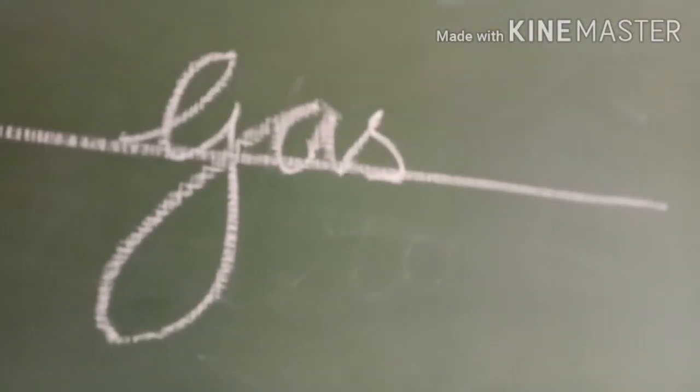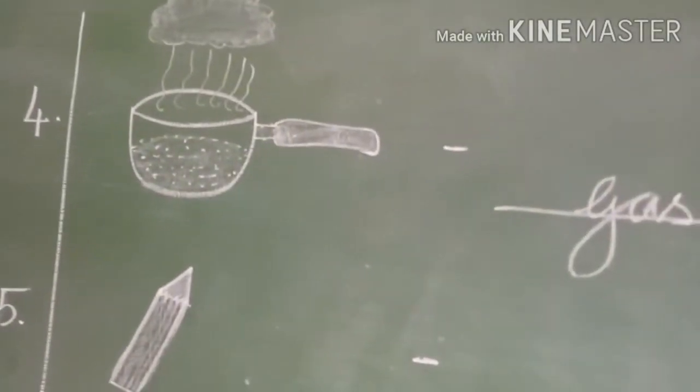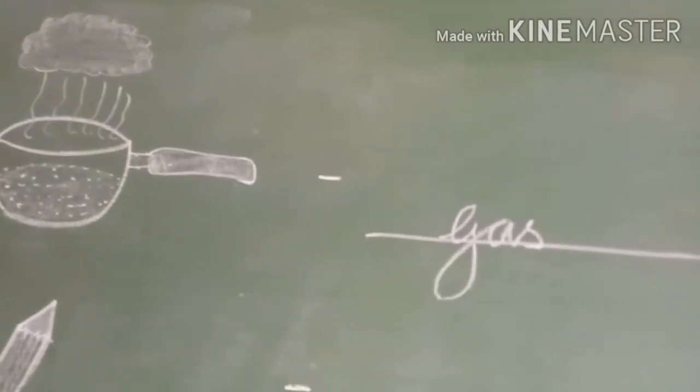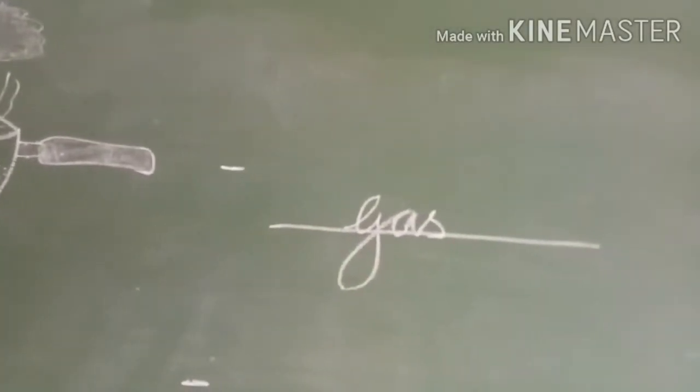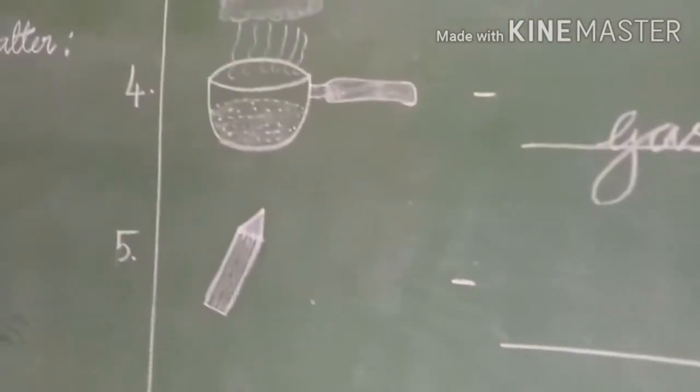G-A-S, gas. Right? So, fourth picture, the container of boiling water is an example of gas state. Right, children? Yes.